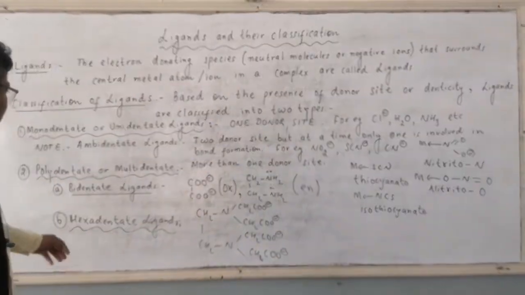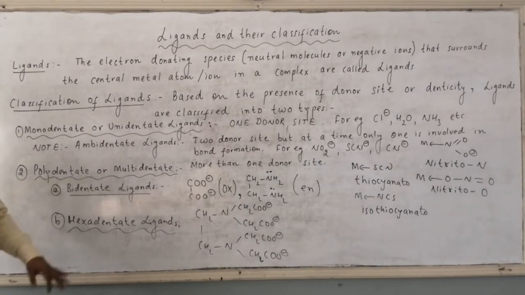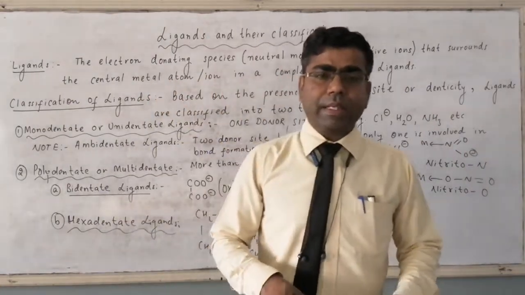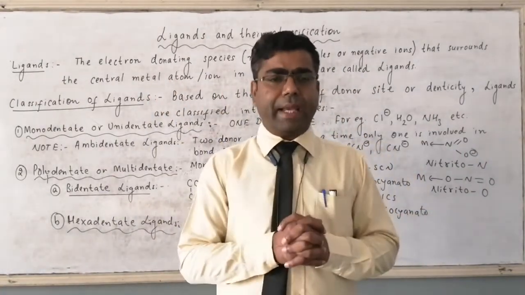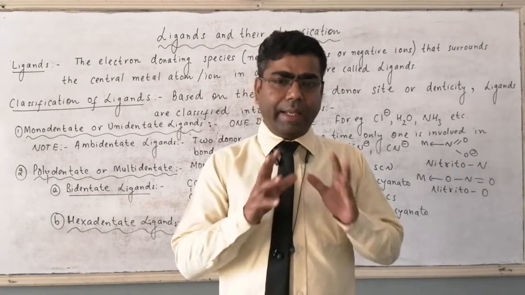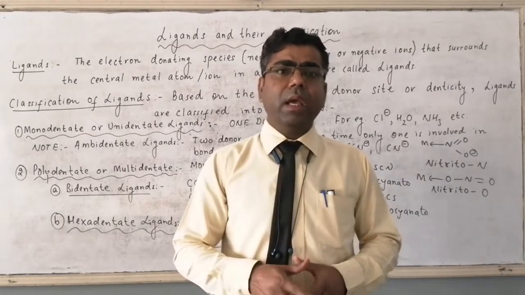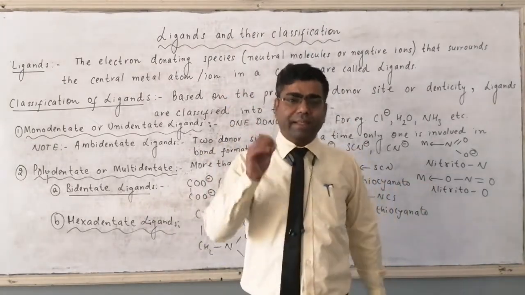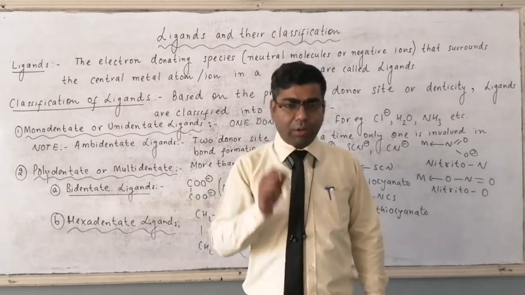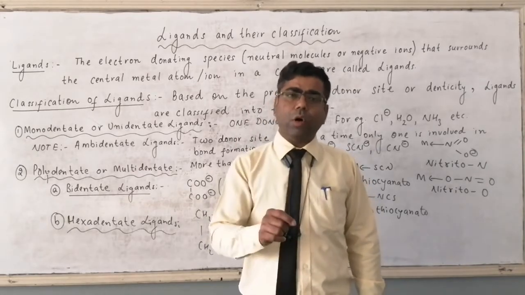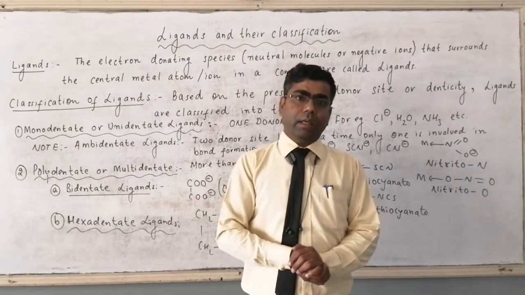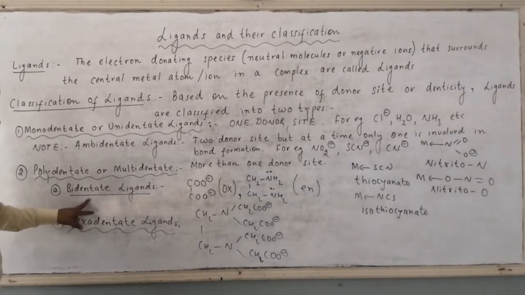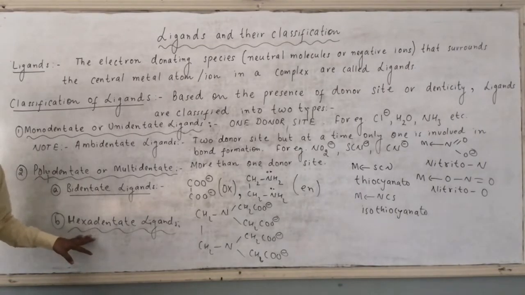Then we have polydentate ligands or multidentate ligands. Very simple definition: the ligands which have more than one donor site, and all the donor sites are involved or can be involved in bond formation with the central metal atom or central metal ion, are called polydentate ligands or multidentate ligands. In polydentate or multidentate, we have two special cases, that is bidentate ligands and hexadentate ligands.